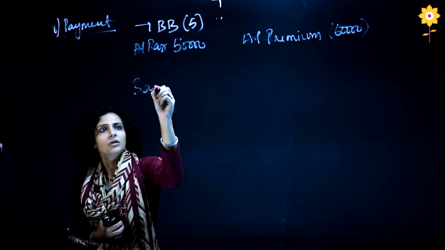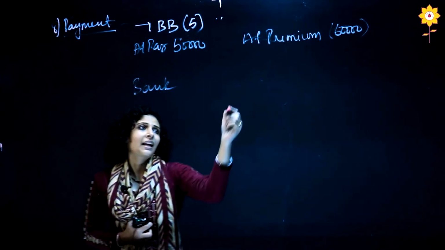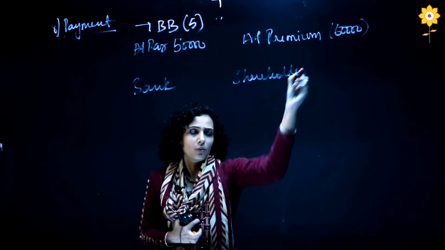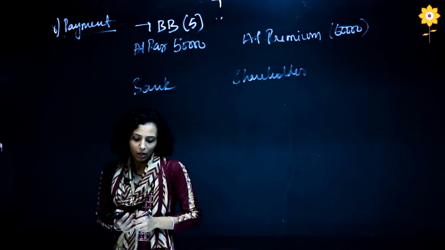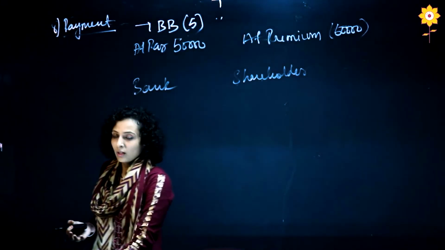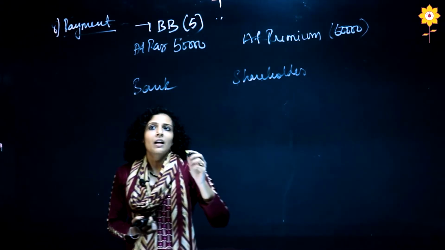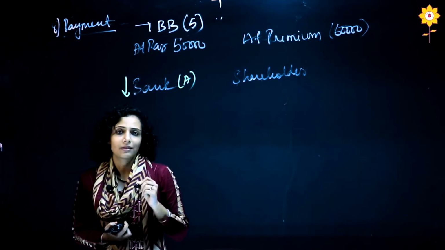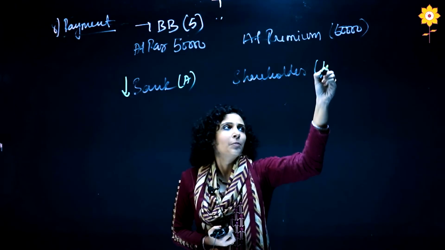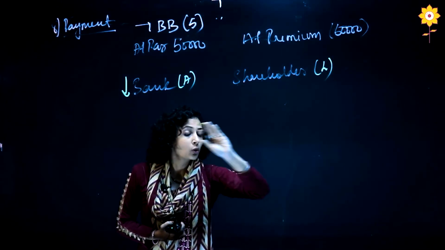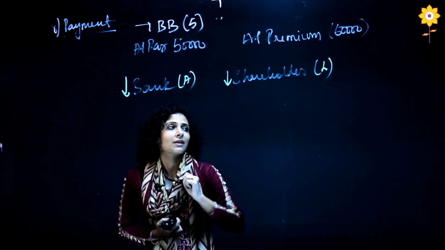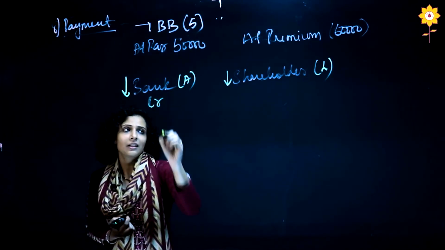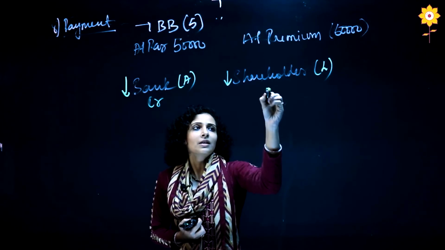One is the bank account and the second is the shareholder account. In bank account we are paying, so it is getting reduced, it is an asset. Shareholder is a liability and he is going to go out of the company, so even this is decreasing. Asset decrease is credited, liability decrease is debited.